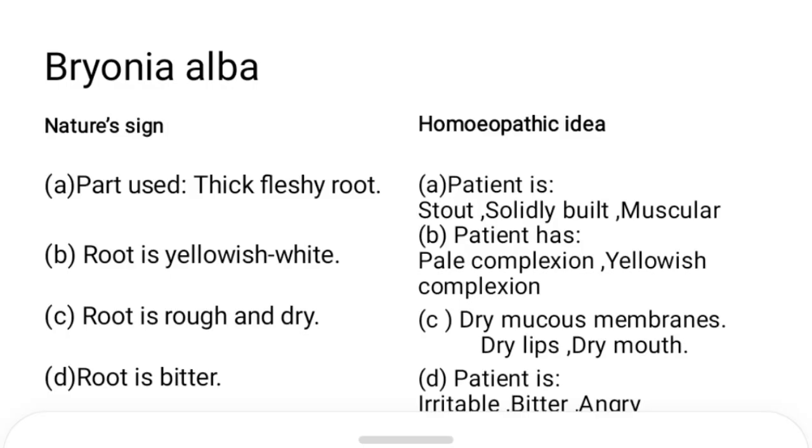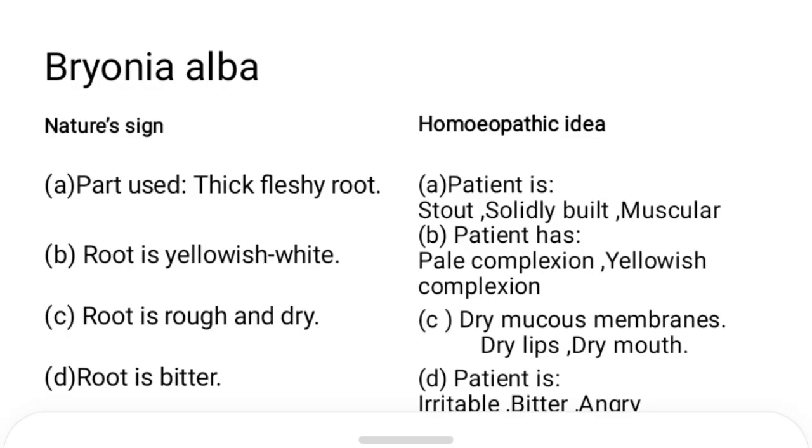Second point I told about the color, it is yellowish white, means the patient's complexion is also pale and yellow. Third point is the root is rough and dry. So here in bryonia, one thing you keep in mind is that every mucous membrane is dry in nature. Dry lip, dry mouth, dry nose, every mucous membrane is dry only. Next point is root is bitter. So the patient's nature is also irritable, bitter, angry, like that.